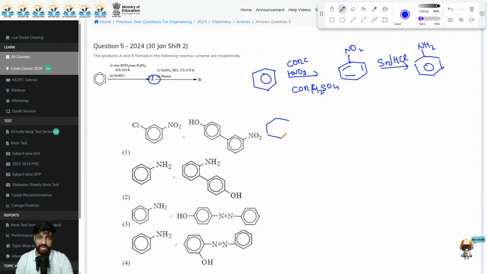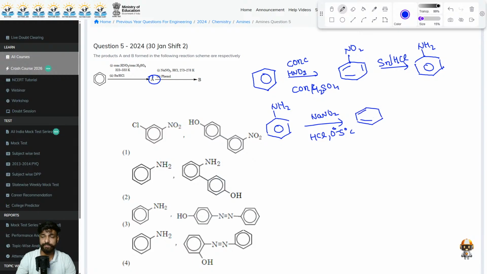For B, we have to start with NaNO2 HCl. Again, that same thing. You can clearly see that most of the time the question is coming from the formation of diazonium salt. So first, if I treat it with NaNO2 HCl at 0 to 5 degrees Celsius, then it would result in the formation of N2+ Cl-.